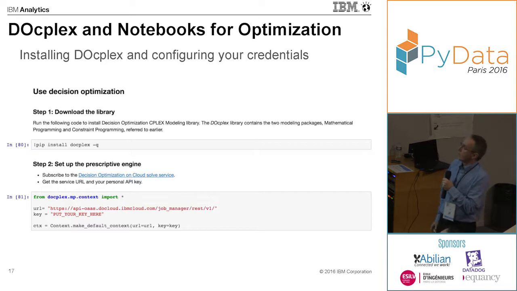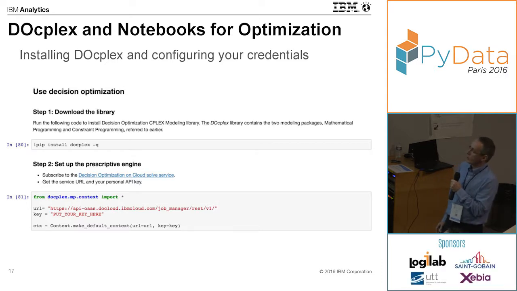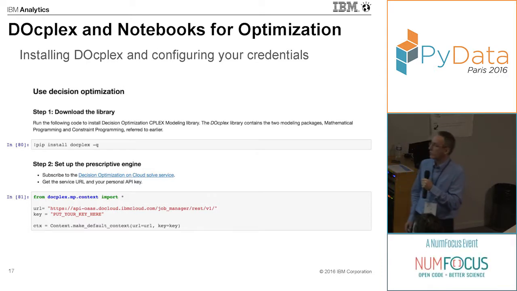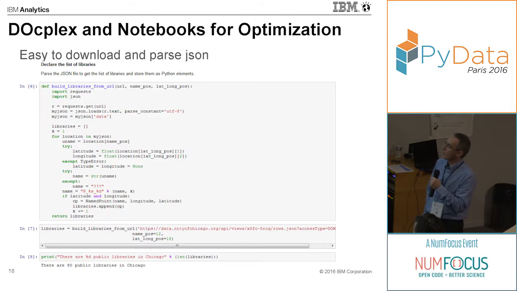So the first step in the notebook is to install the DOcplex package. It's very standard, it's a pip install. Then we are going to configure our credentials, if we want to do the solve on the cloud. So it's simple. Then, in the workflow, we need to get access to the input data.